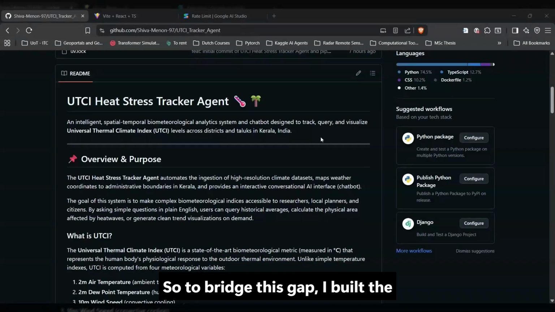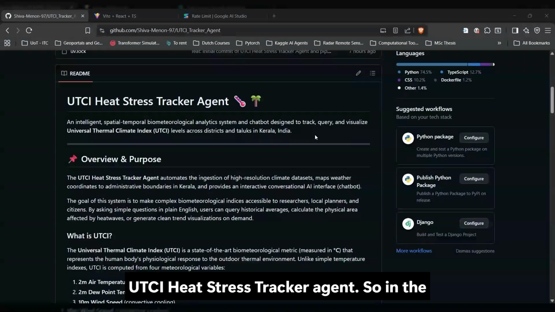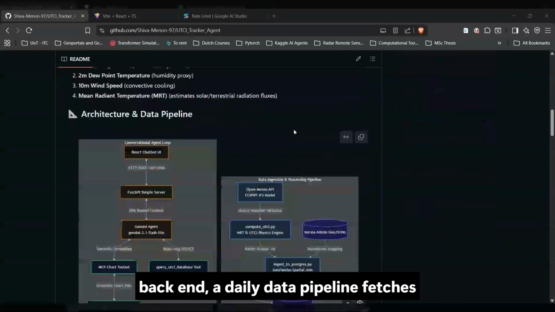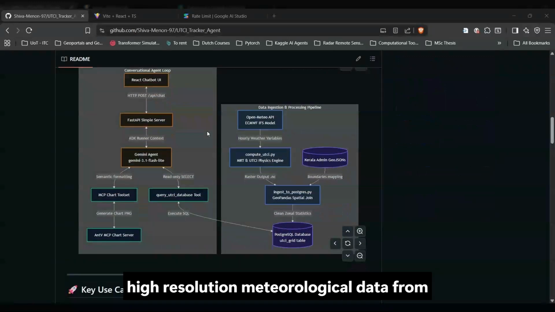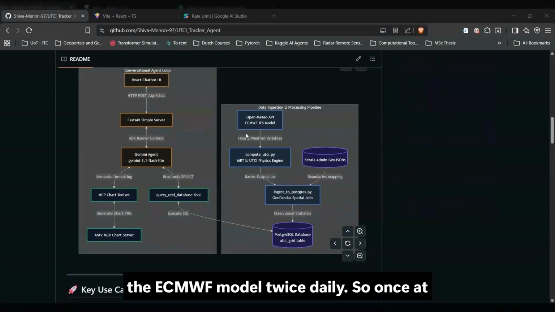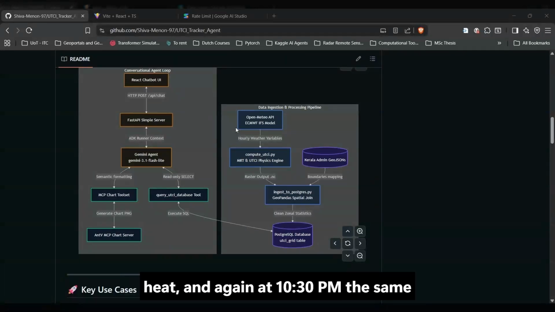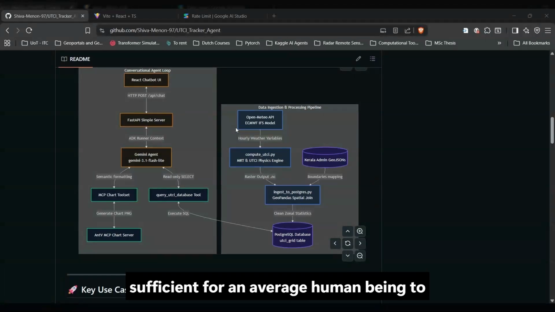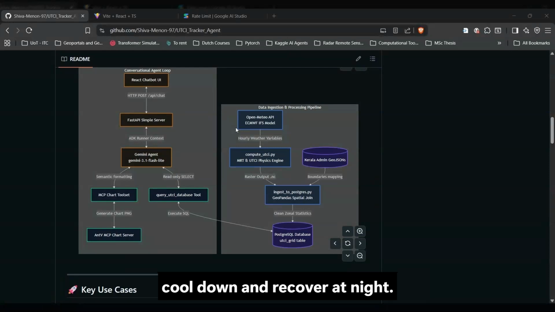So, to bridge this gap, I built the UTCI heat stress tracker agent. In the back end, a daily data pipeline fetches high resolution meteorological data from the ECMWF model twice daily. Once at 1:30 p.m. to measure the peak afternoon heat, and again at 10:30 p.m. the same day to check if the thermal comfort is sufficient for an average human being to cool down and